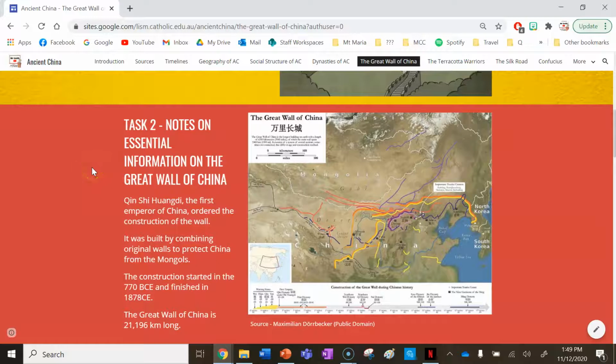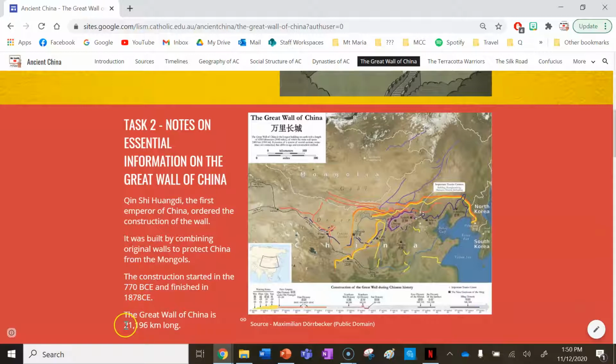Task 2 is notes on the essential information to do with the Great Wall of China. So write these down in your books. Qin Shi Huang, the first emperor of China, ordered the construction of the wall. He did this by joining up existing parts of the wall that had already started to be built, but this was going to be one grand design. It was built by combining original walls to protect China from the Mongols. The construction started in 770 BCE and finished in 1878 CE.